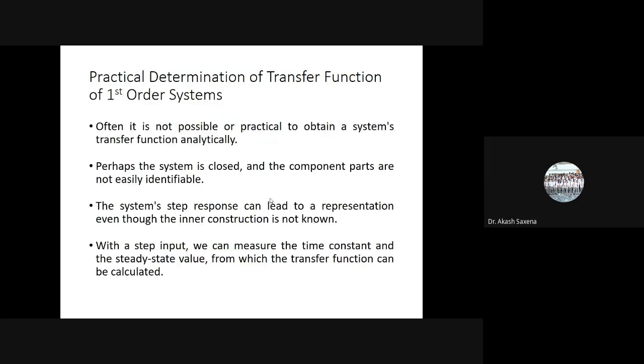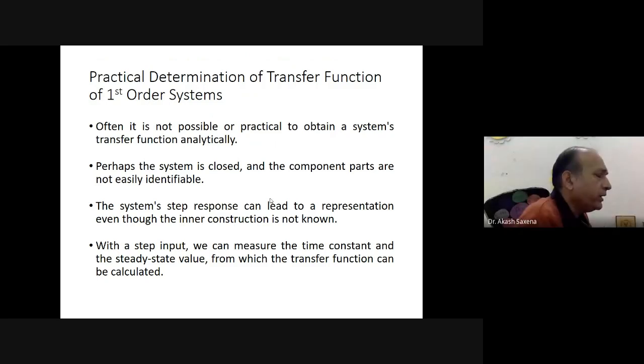Now, how do we practically determine the transfer function of a first order system? Often it is not possible in practical problems and real applications to obtain a system transfer function analytically, because the system is closed and the component parts are not easily identifiable.